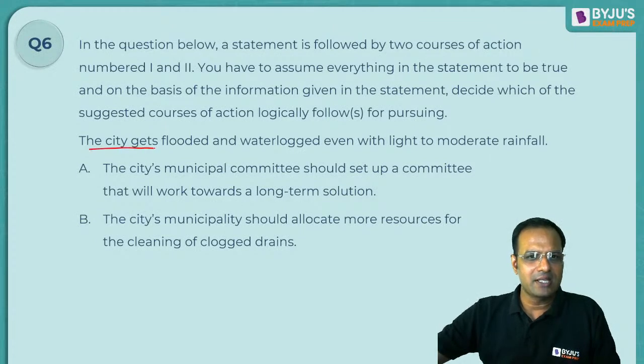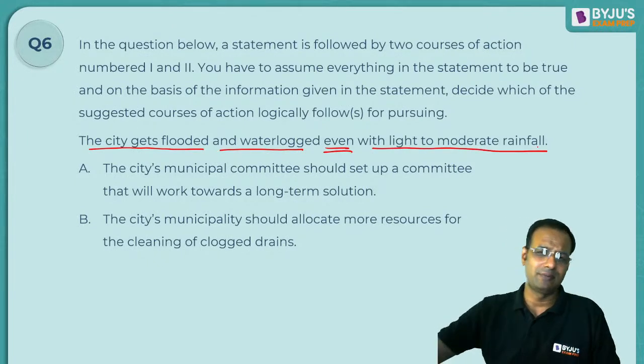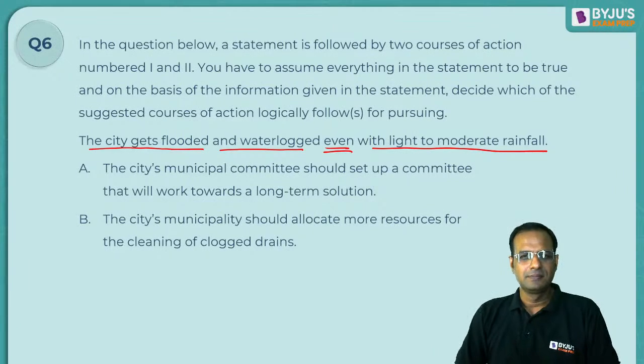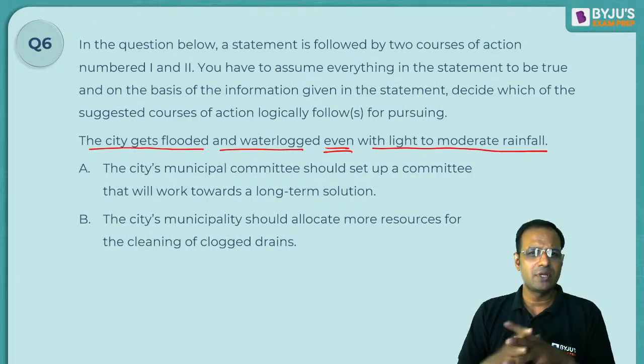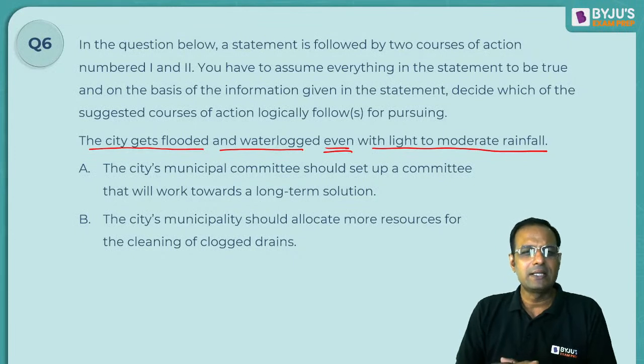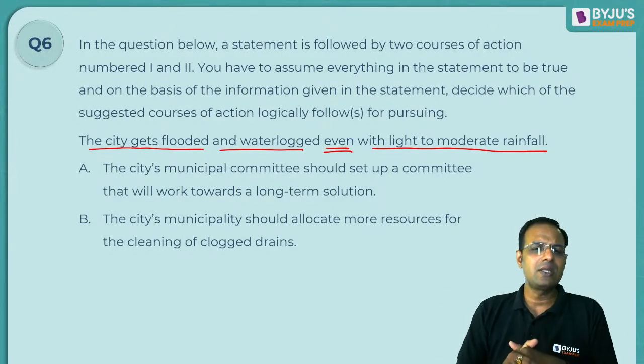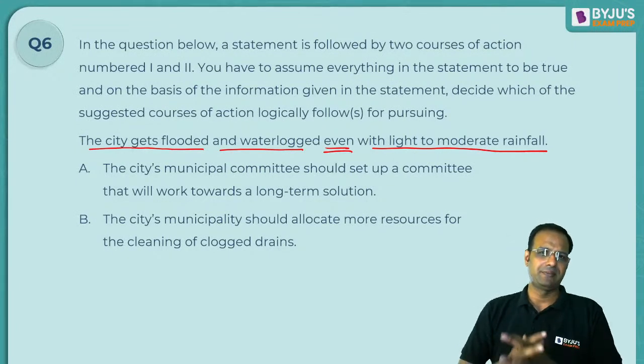The city gets flooded and waterlogged even with light to moderate rainfall. For example, Mumbai. A. The city's municipal committee should set up a committee that will work towards a long-term solution. And B. The city's municipality should allocate more resources for the cleaning of clogged drains.